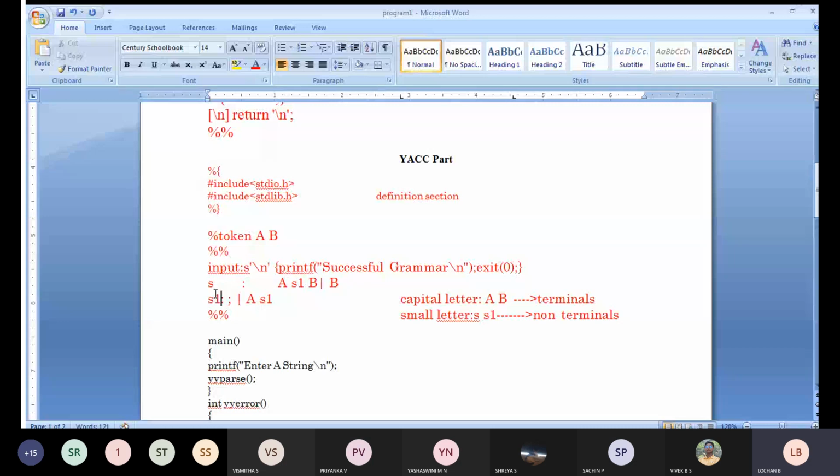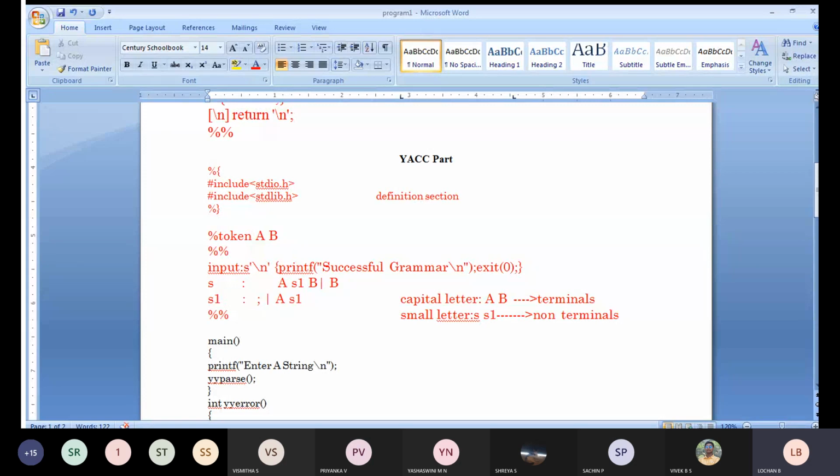In the S1 grammar, once again, there is a semicolon. Semicolon is nothing but nothing, or in simple terms, epsilon. So empty is what the semicolon stands for; instead of semicolon, you can take epsilon there.